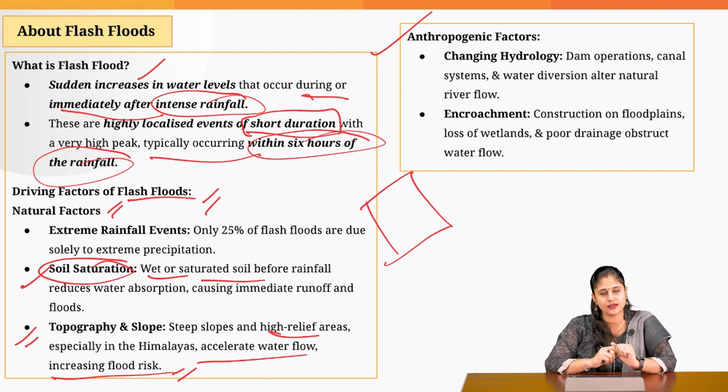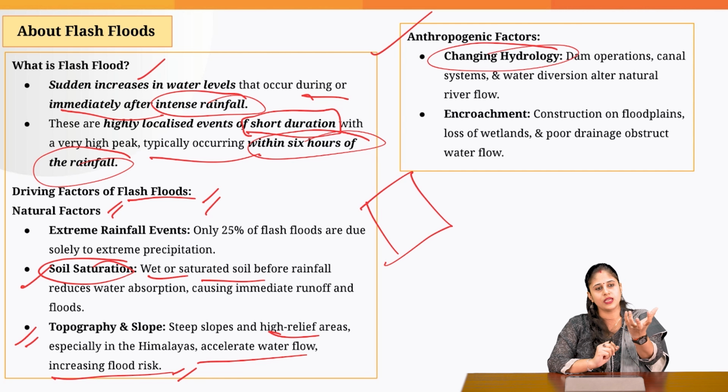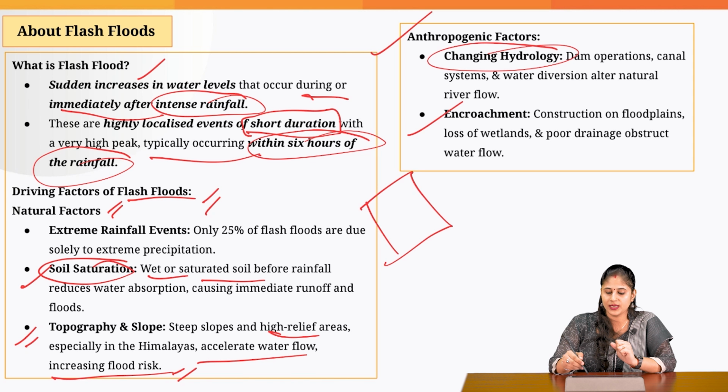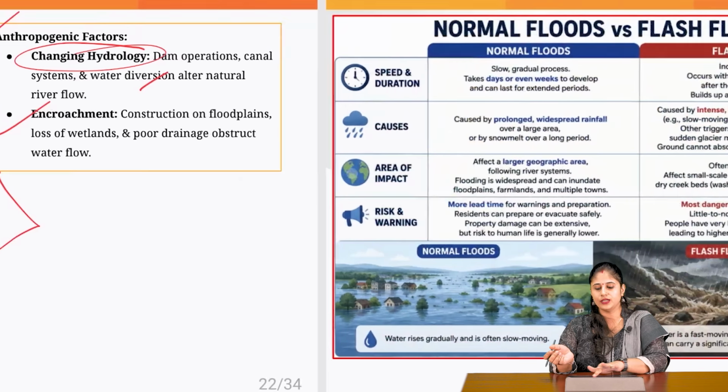What are the anthropogenic factors? The change in hydrology that we are doing. We are encroaching upon the wetlands. So the absorptive capacity of the ecosystem is going on a decline. Encroachment and the land use changes that we are doing, these are the major factors which are leading to flash floods.